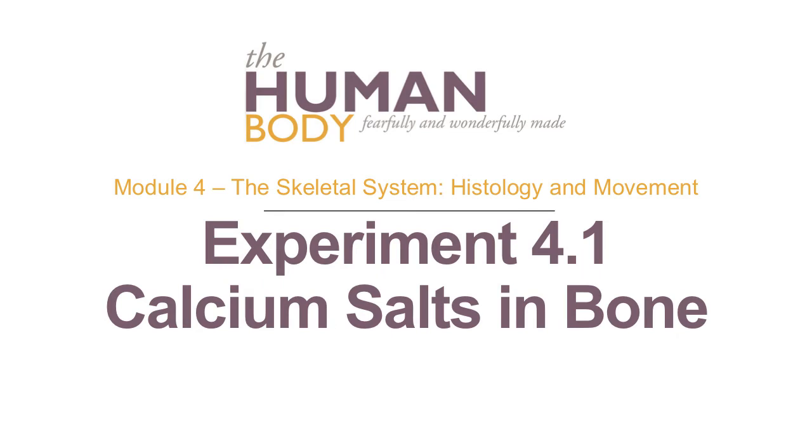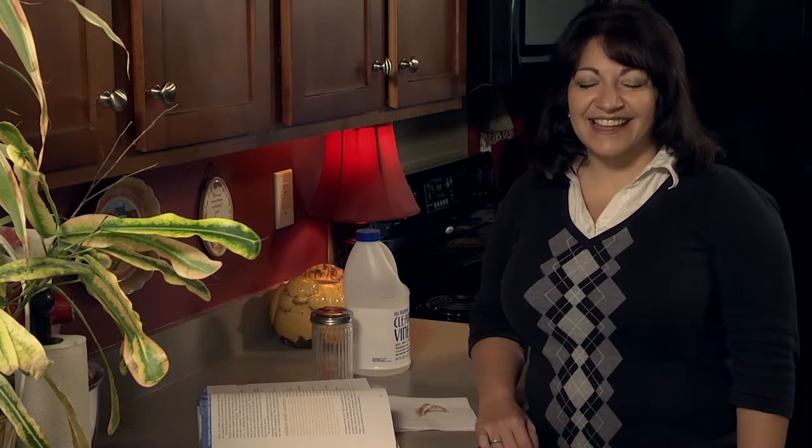Module 4, the skeletal system, histology and movement. Experiment 4.1, calcium salts in bone. In this lab, we're going to learn more about bone tissue and its properties. Now, bone tissue is made up of calcium salts and collagen. Those two components give bone its strength for support and flexibility.